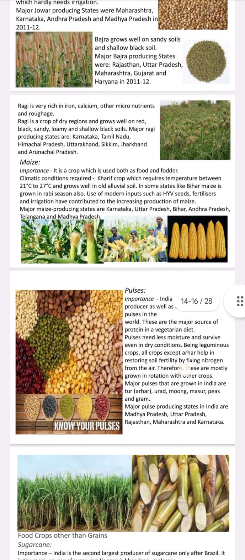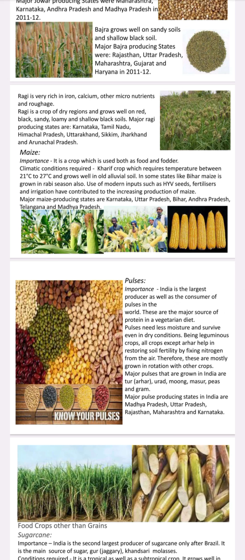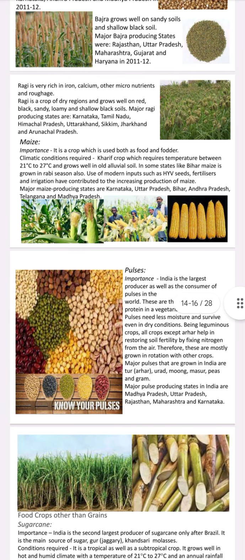Maize. Next, coming to maize, its importance is that it is a crop used both as food and fodder. Climatic conditions: it is a kharif crop which requires temperature between 21 and 27 degrees Celsius and grows well in old alluvial soil. In some states like Bihar, maize is grown in the Rabi season also. Use of modern inputs such as high yielding variety seeds, fertilizers and irrigation has contributed to increasing production of maize. Major maize producing states are Karnataka, Uttar Pradesh, Bihar, Andhra Pradesh, Telangana, and Madhya Pradesh.